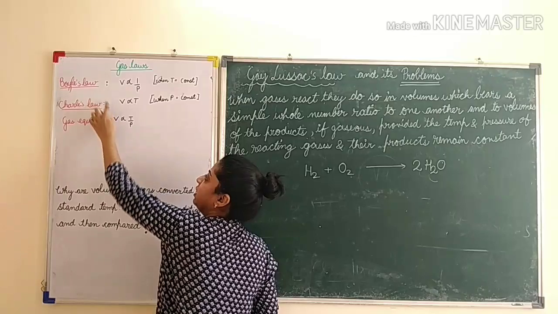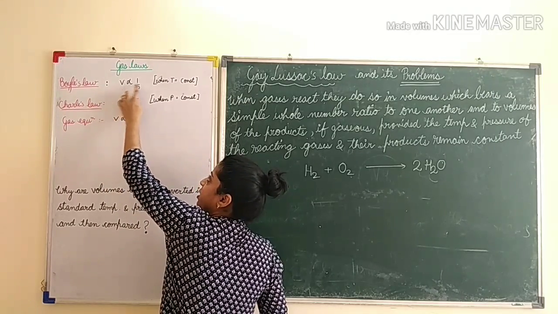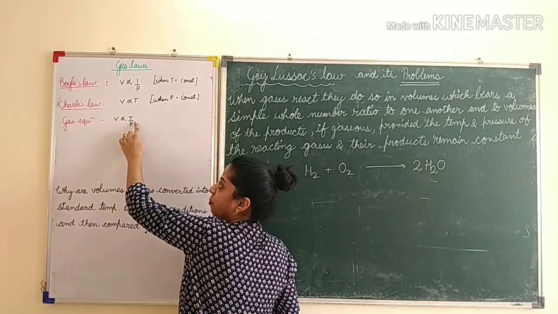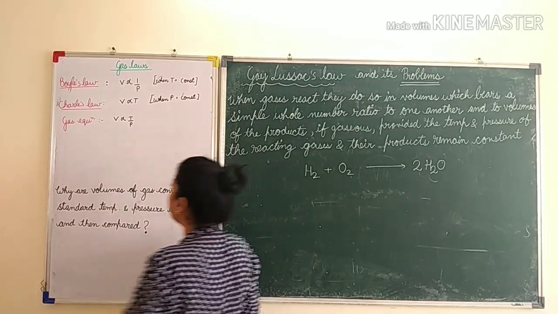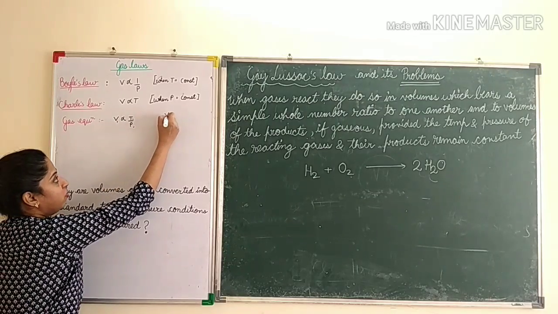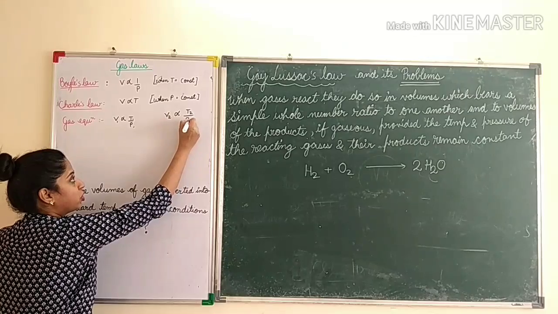Now when you combine these two laws, Boyle's law and Charles' law, V is inversely proportional to pressure, so pressure is below, and V is directly proportional to temperature, so temperature is above. When we talk about two gases, say this is V1, T1, P1, then V2 will be directly proportional to T2 and inversely proportional to P2.